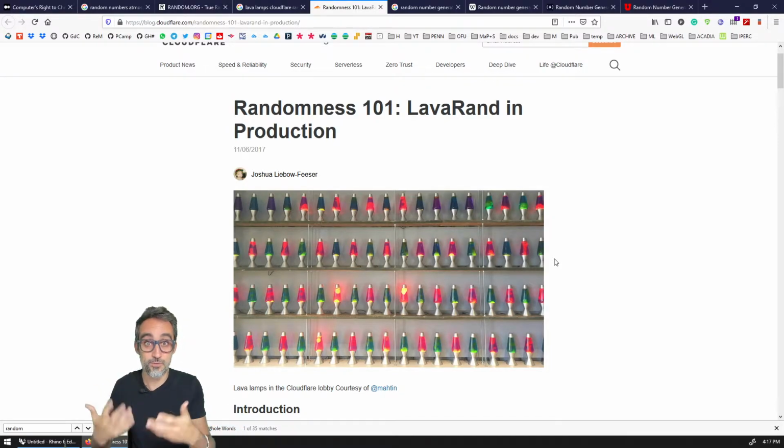Because they need a lot of random numbers to feed new cryptographic keys for their encryption services. So when you need real, true random numbers, you use things that are inspired somehow by nature, and you use that inspiration so that it cannot be predicted mathematically or with an algorithm.